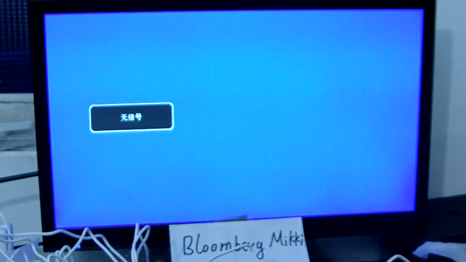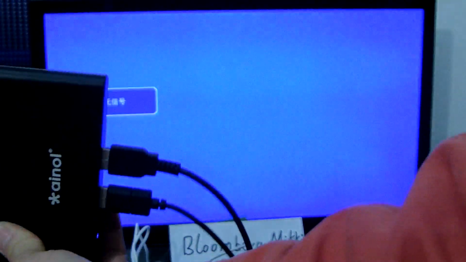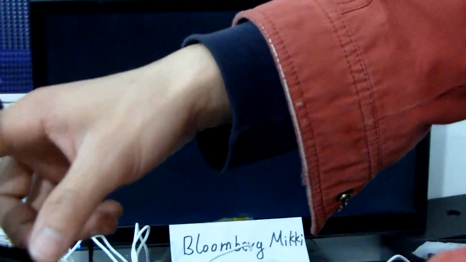Front we show the Ainol mini PC. After we install the language, now we see our test. Okay, now we see the mini PC. First look at it. It's the mini PC, 2 USB cable, power button, indicator.